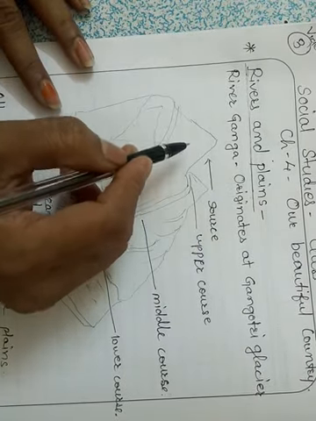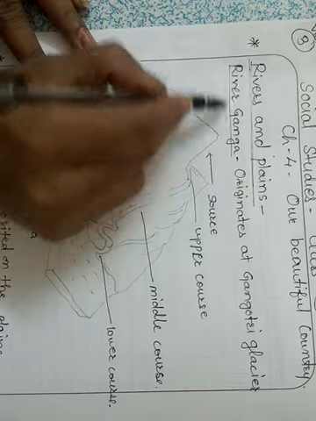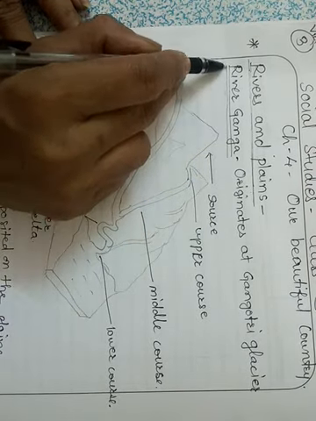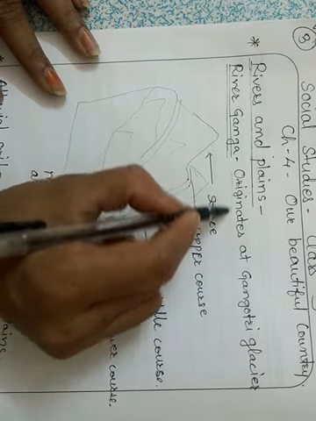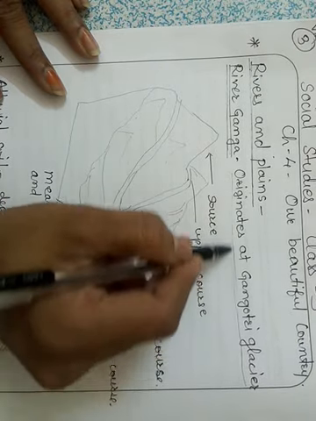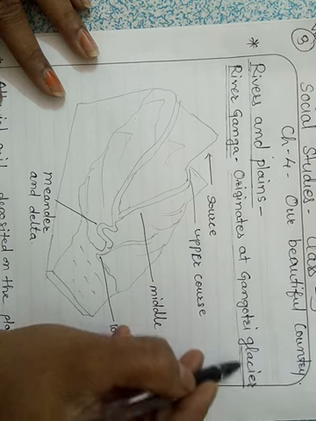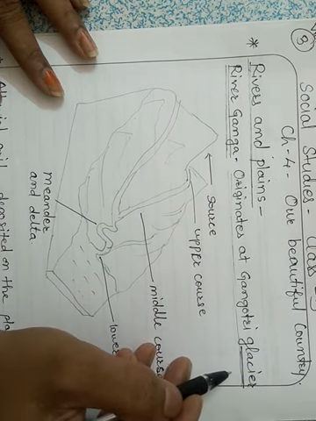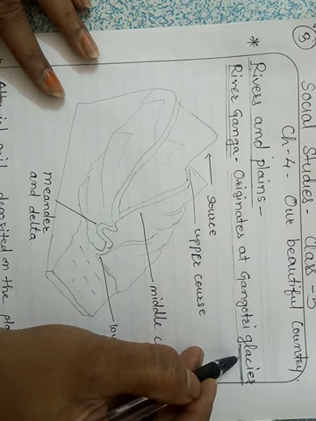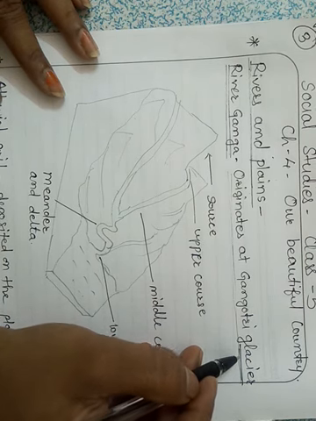River Ganga is the important river in the northern part of India, and it originates at the Gangotri glaciers. What is a glacier? A glacier is land that is always covered with snow, and these glaciers are found in the Himalayas.